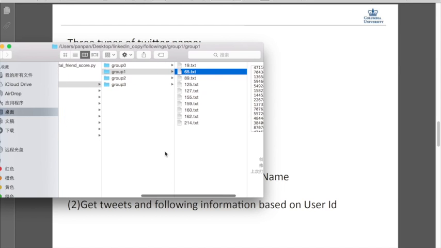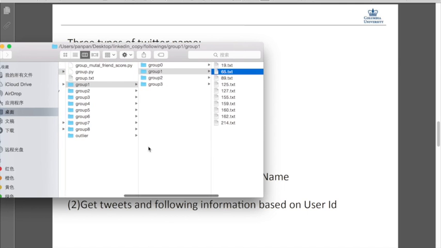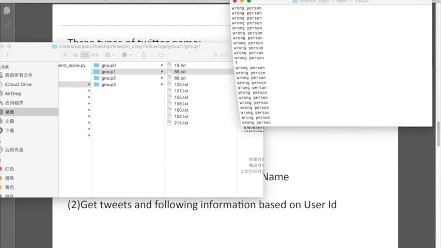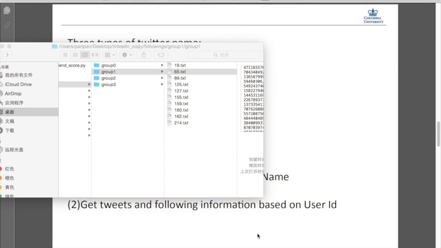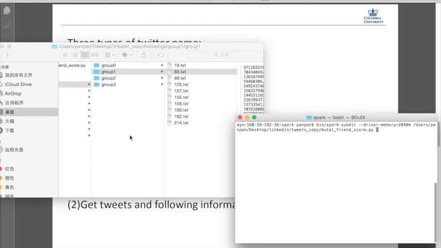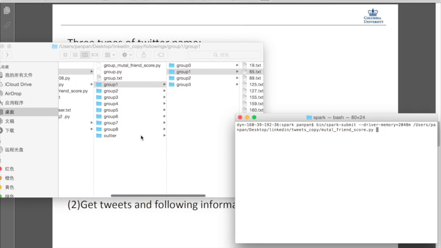Then we do k-means clustering based on that number. Let's do a little demonstration with Spark. Here I give it 2 gigabytes of memory, since Spark takes a lot of memory to run the k-means clustering.